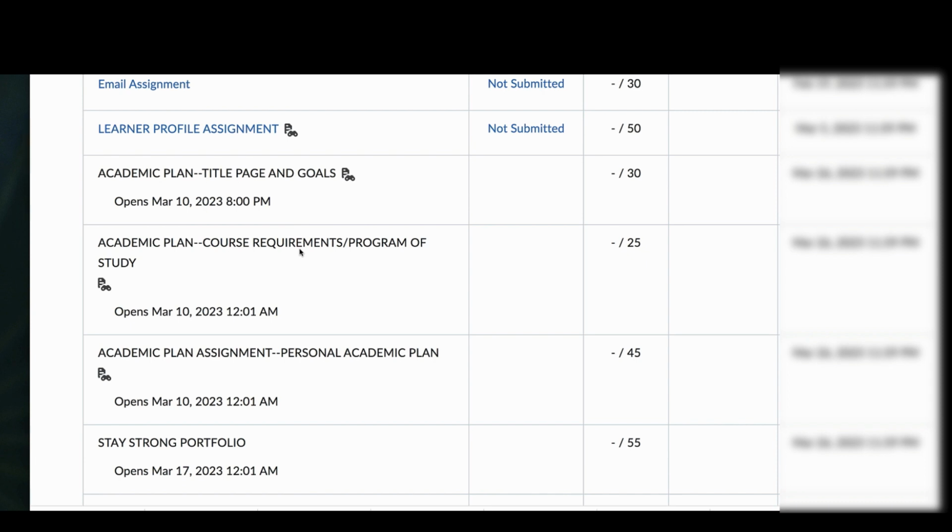When you find just your course requirements and your program of study, right? That's like the middle part. After your goals, you find your course requirements and then your program of study. When you find that, go ahead and upload that separately, and I'm going to give you points and a grade just for that too. So this is a lot of points for this project.